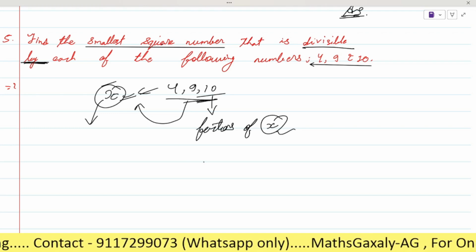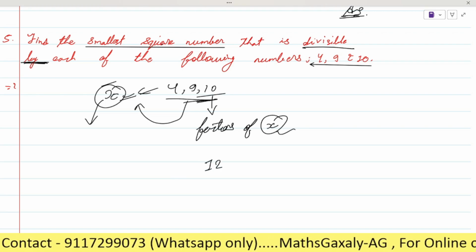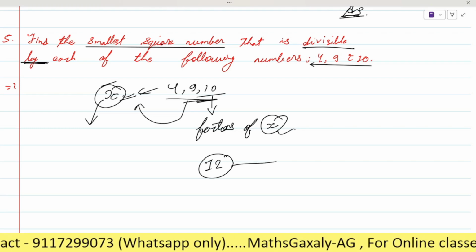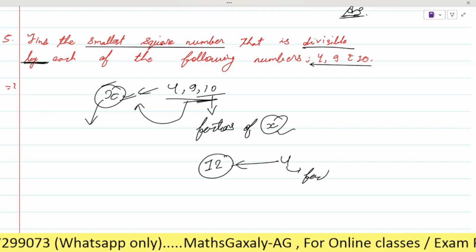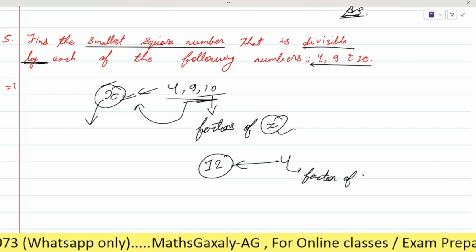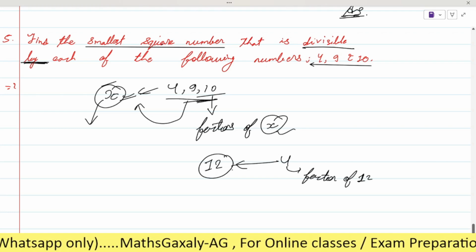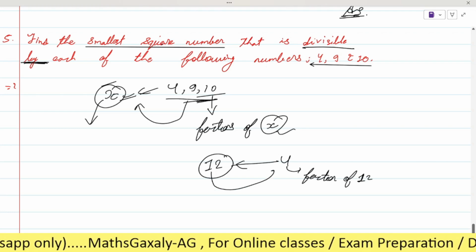See here, suppose 12 is the number. Okay, if 12 is divided by 4, then 4 is the factor of 12, right? Factor of 12, we can say. Like this, na. Then what will be the 12 for 4?